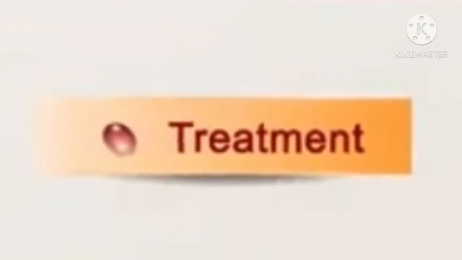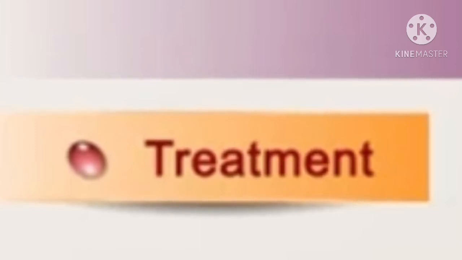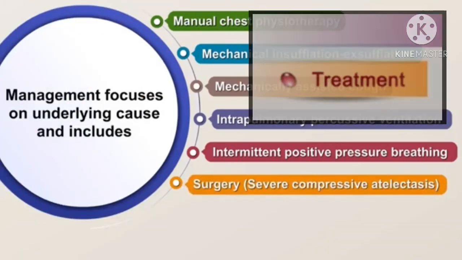Now we'll go to the treatment. Atelectasis should be treated promptly to prevent hypoxemia and superimposed infection of the collapsed lung.